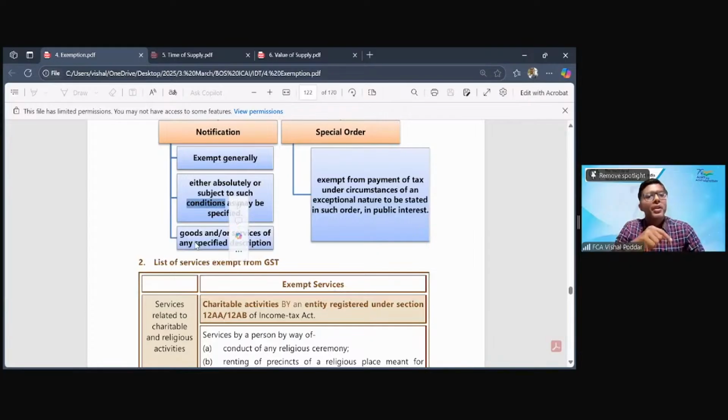Whatever they want to clarify, they have the power to clarify, saying either yes, it is covered, or no, it is not covered. But they do it by way of adding or inserting an explanation, which is inserted obviously at a later date. So originally you issued the notification giving the exemption for agriculture. After receiving these queries or doubts, you decided to clarify it by giving an explanation, by amending the same notification. The question, again important for exam, is whether this explanation will have effect retrospectively from the date of issuing the notification, or prospectively, from the date after the explanation was added.